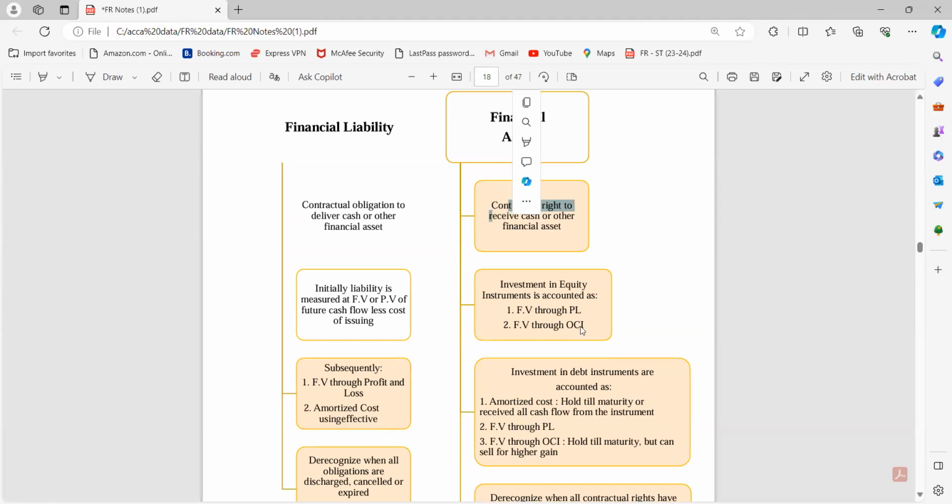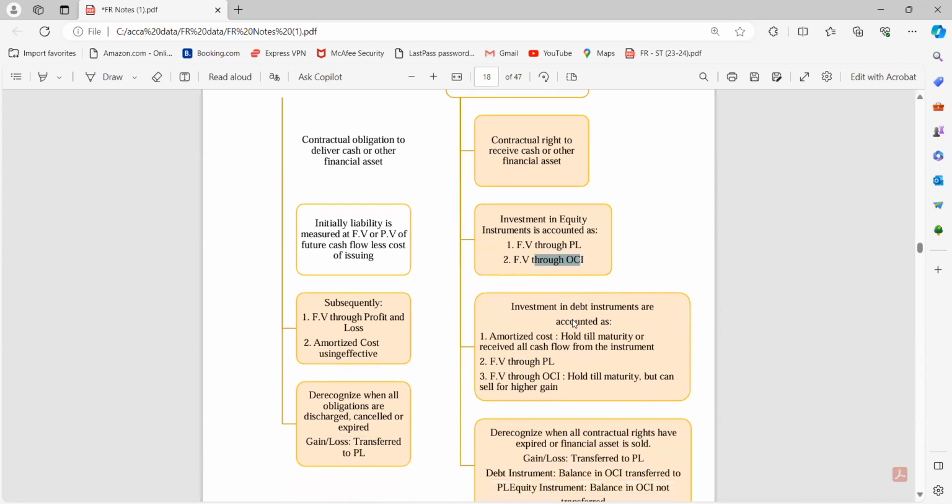So yes, investment in equity instrument is accounted for as... So if I have to recognize the equity instrument, there are two methods to recognize the equity instrument of another entity. Basically, fair value through P&L and fair value through OCI. So yes, there are two methods, and investment in debt instrument is accounted for as... So basically, if I have to show the debt instrument of another entity, what methods will come there? There, three methods will come. Look, in equity what do I have? The P&L and OCI methods.